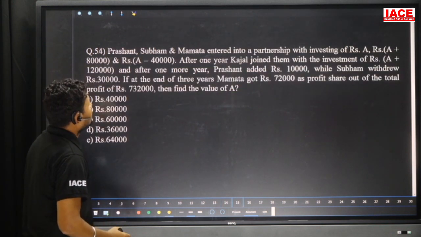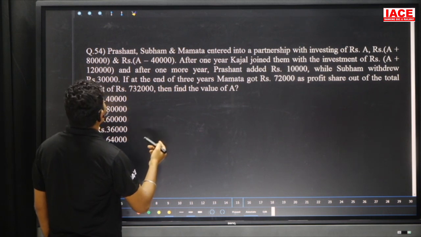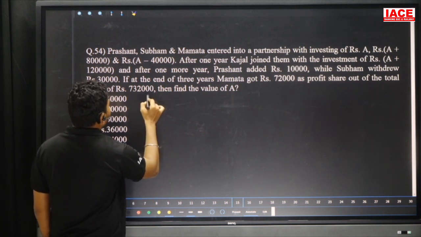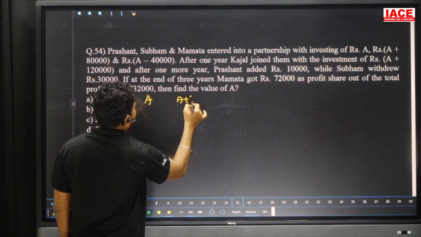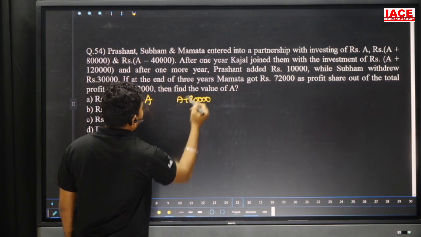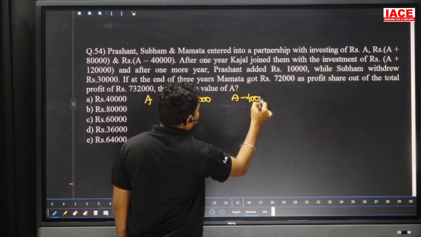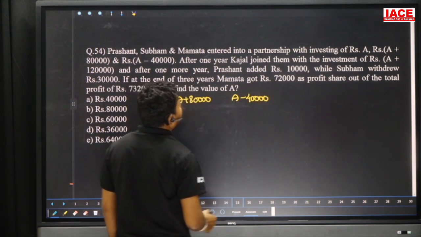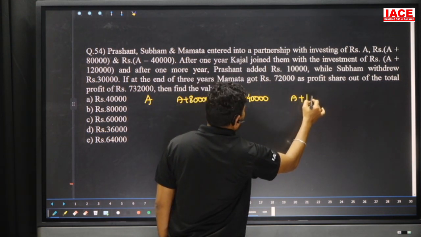Next, Prashant, Shubham and Mamta entered into a partnership with investments of A, A plus 80,000, and A minus 40,000. First person is A, second person is A plus 80,000, and third person is A minus 40,000. And after 1 year, Kajal joined with an investment of A plus 1,20,000.